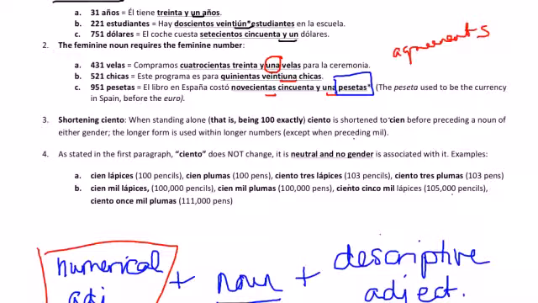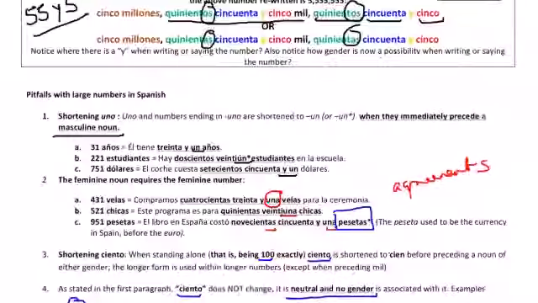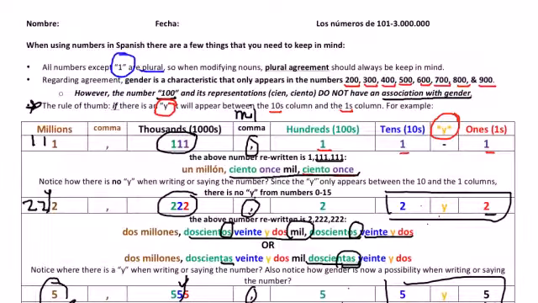So cien is what we use with 100 exactly, and ciento is what we use for 101 and beyond. And remember that ciento is neutral and has no gender. And I've given you examples of how to use cien and ciento with nouns that are both masculine and feminine. This is basically how we use numbers from 101 to 3 million.